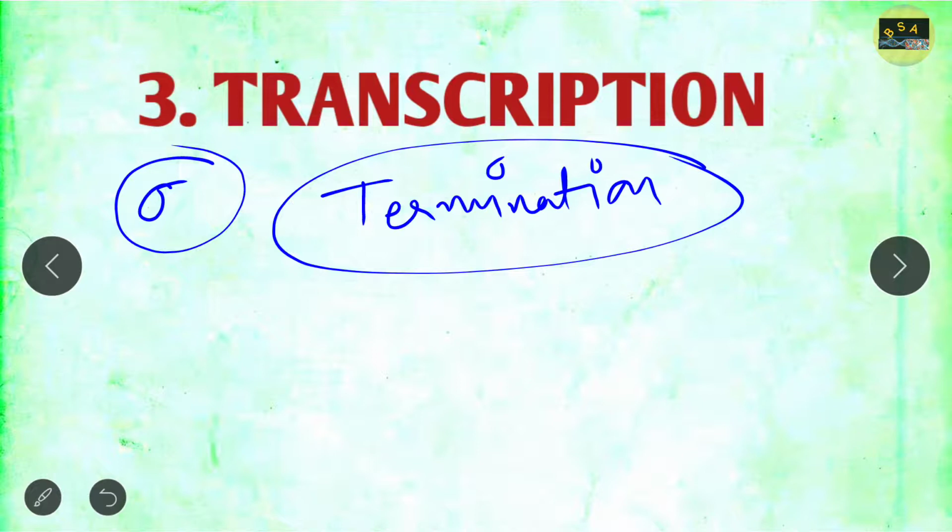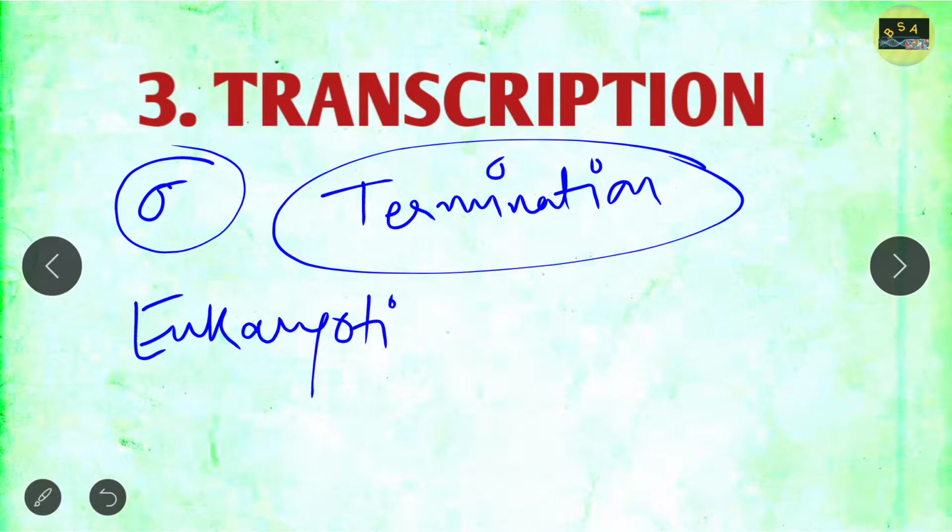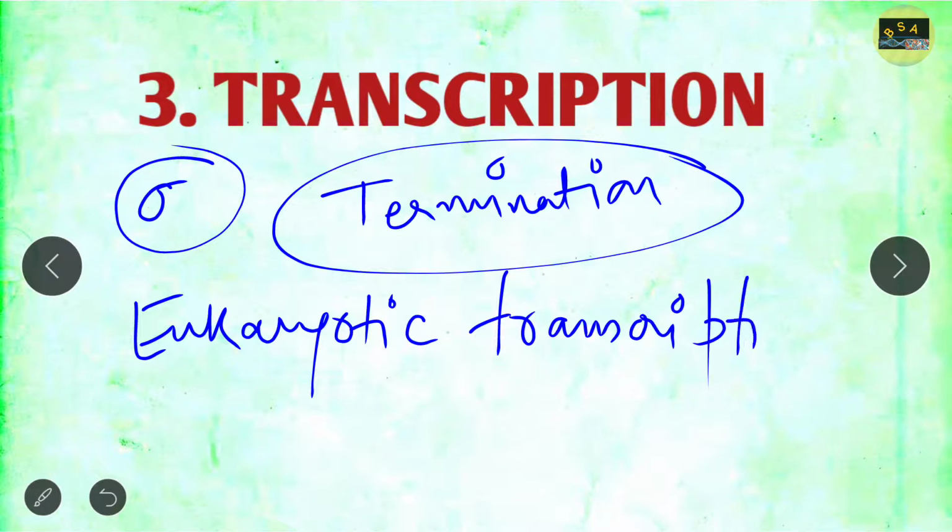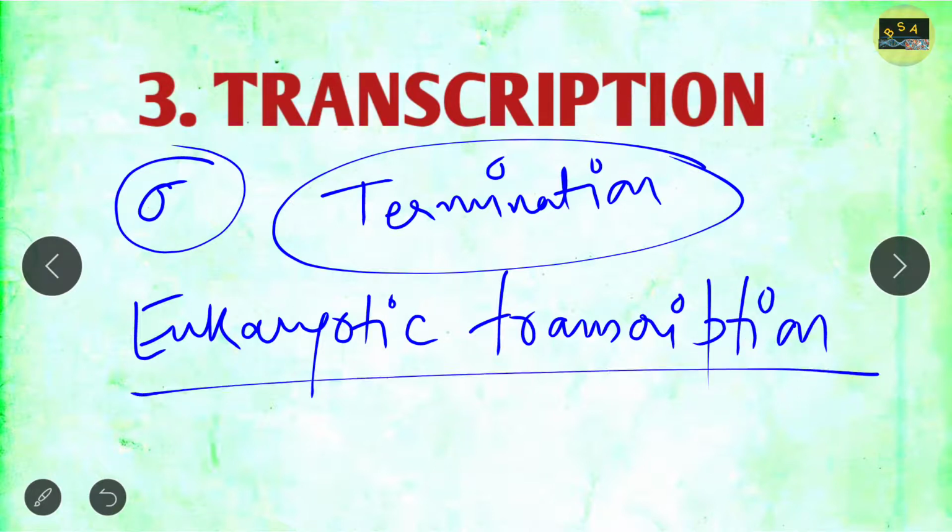Where the energy is required and where it is not required, you should know all these things. Then we come to eukaryotic transcription, the most important part. You will get a 2 marks question from prokaryotic transcription, either on the role of sigma, abortive initiation, or termination.